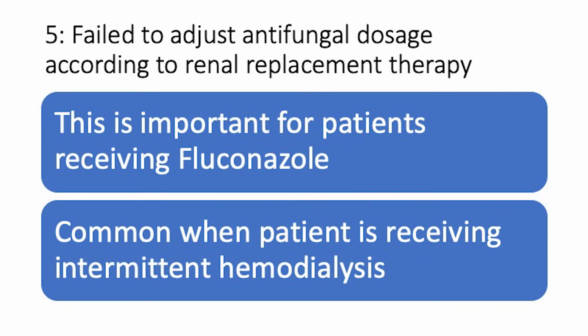So the recommendation for fluconazole in renal replacement therapy says that if your patient is receiving hemodialysis, you have to give the full dose of fluconazole that you have calculated, like 6 milligram per kg or whatever, on the day of hemodialysis after dialysis, right? So if the patient requires 400 milligram of fluconazole with normal renal function, the same dose is to be given on the day of dialysis after completion of dialysis, right? So rather than giving a 50% dose, you have to give the complete or calculated dose of fluconazole.